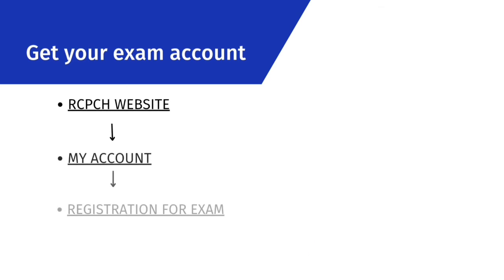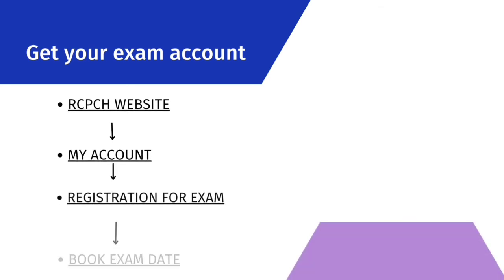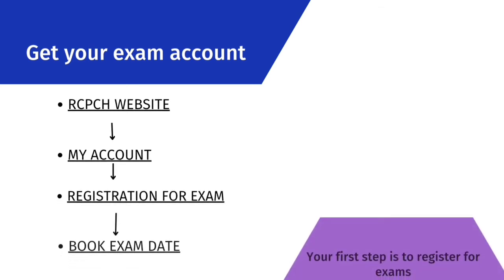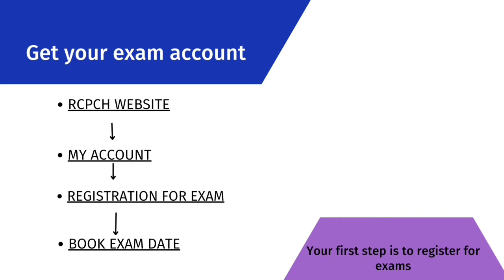Your first step is to register for the exam. Go to the Royal College of Paediatrics and Child Health website. Once logged in, go to My Account and follow the links to register for the exam. Once registered, you can apply for an exam sitting during an application period. You will need to register for your exam account at least 10 working days before the application period opens.